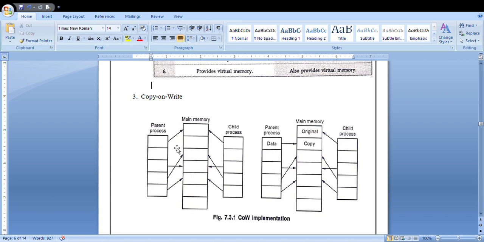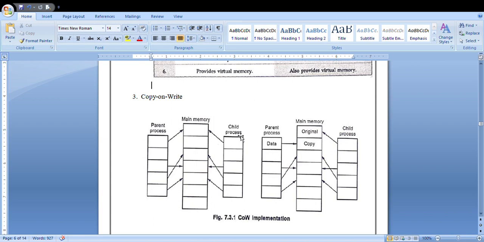What happens is, instead of copying all the contents of the parent process, using the fork system call, the child process will just copy the page table of the parent process, and the child process also points to the same pages.